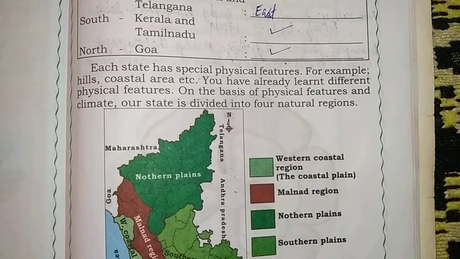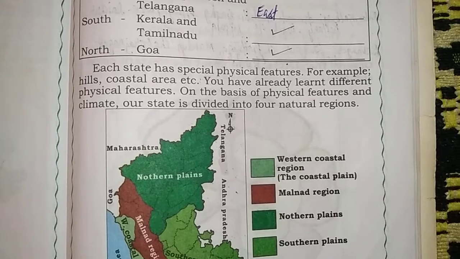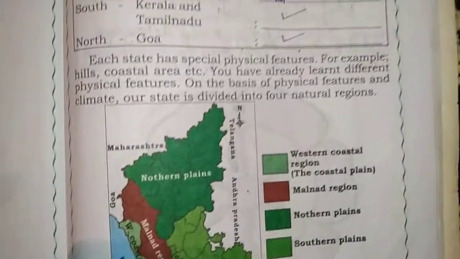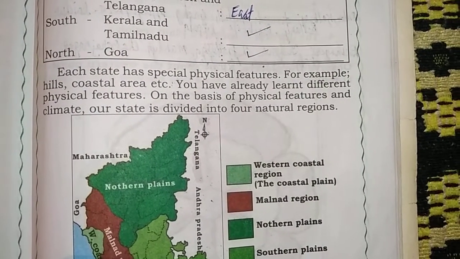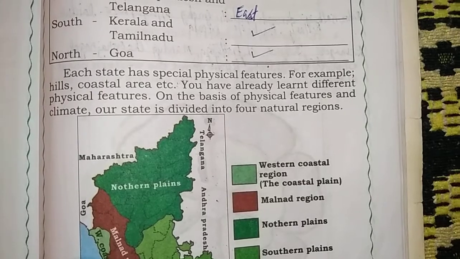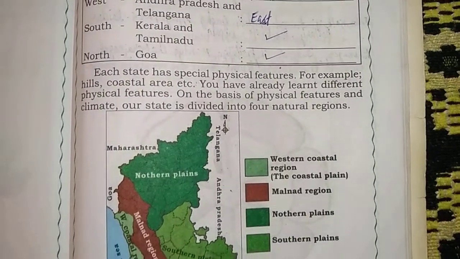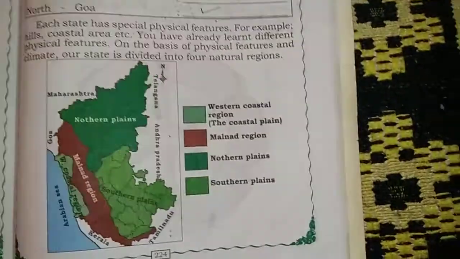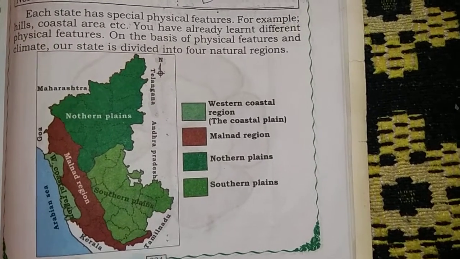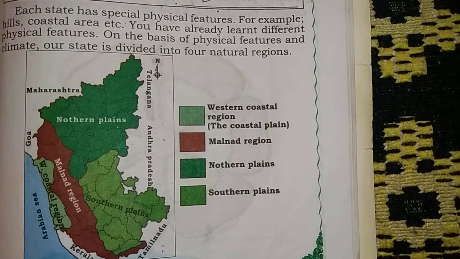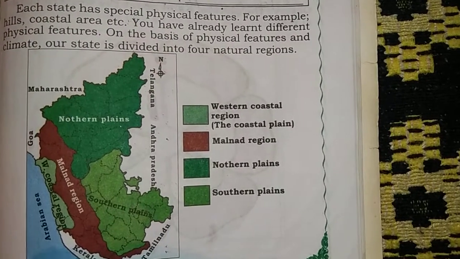On the basis of physical features and climate, our state is divided into 4 natural regions. The 4 natural regions are Western Coastal or Coastal Plain, Malnad region, Northern Plains and Southern Plains.